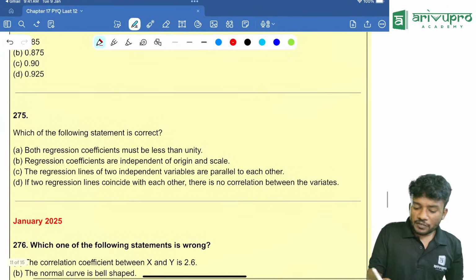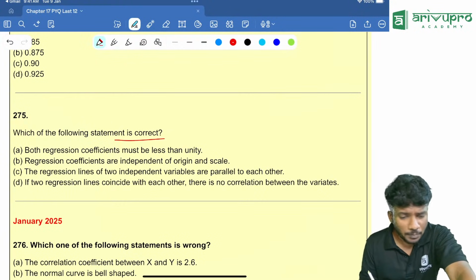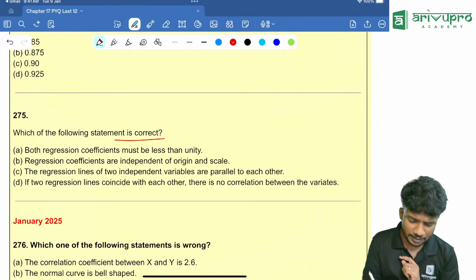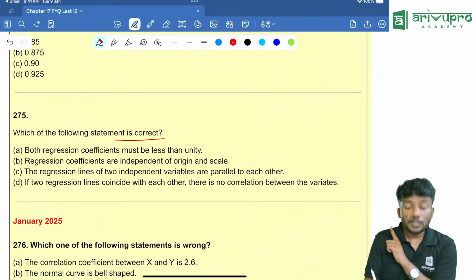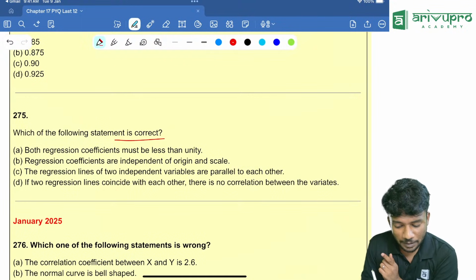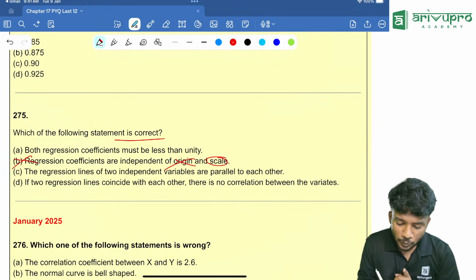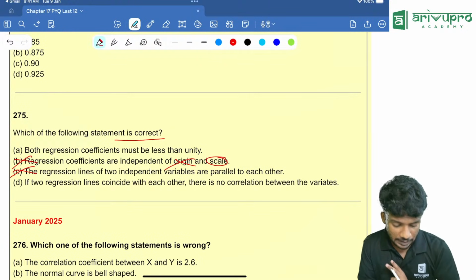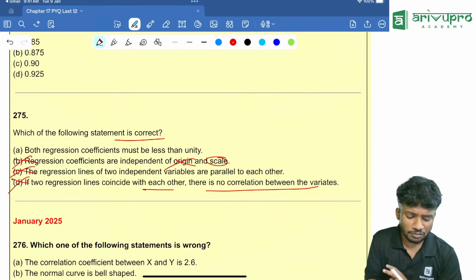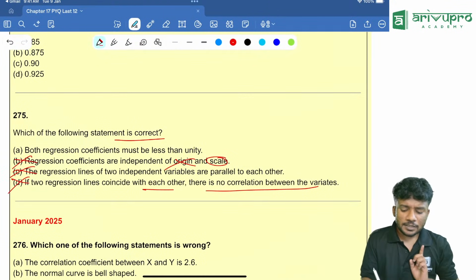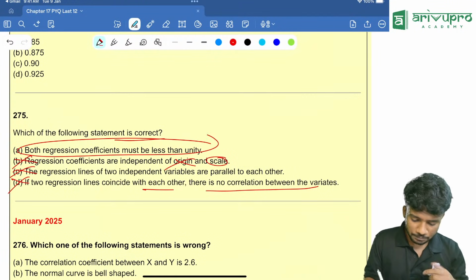Next one. It's a very good question, but before that I'll solve this. Which of the following statements is correct? Both regression coefficients must be less than unity. Let me check on that. Regression coefficients are independent of origin and scale. Is it independent of scale? It is not independent of scale, that means option B is wrong. The regression lines of two independent variables are parallel to each other? No. If two regression lines coincide with each other, there is no correlation? No. Then both regression coefficients must be less than unity. That is the most possible answer over here.